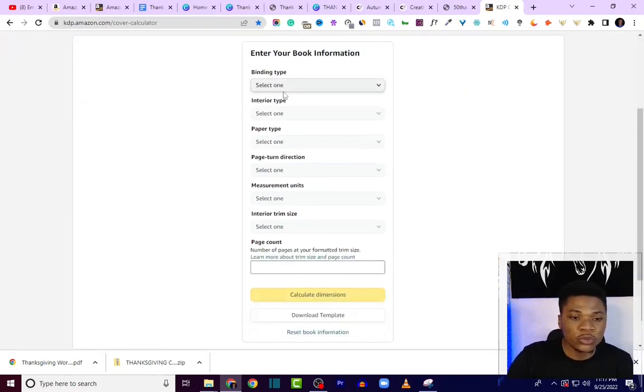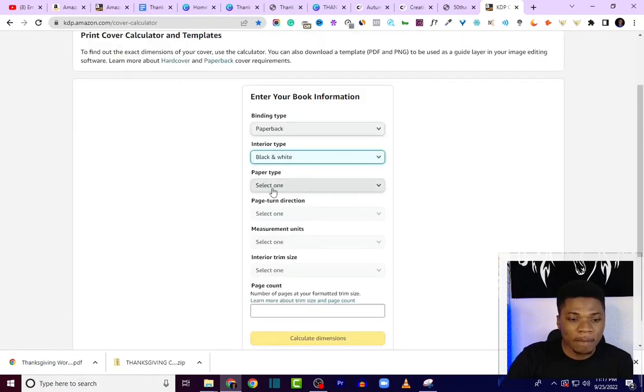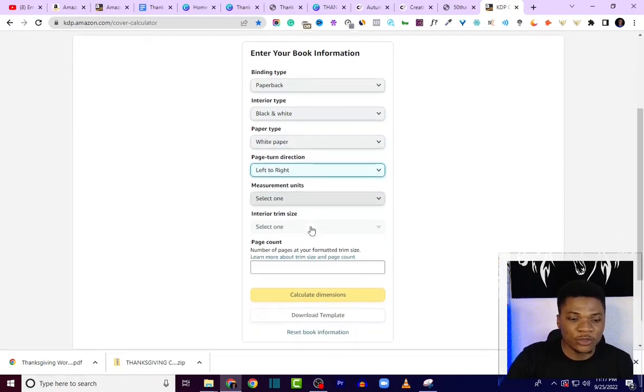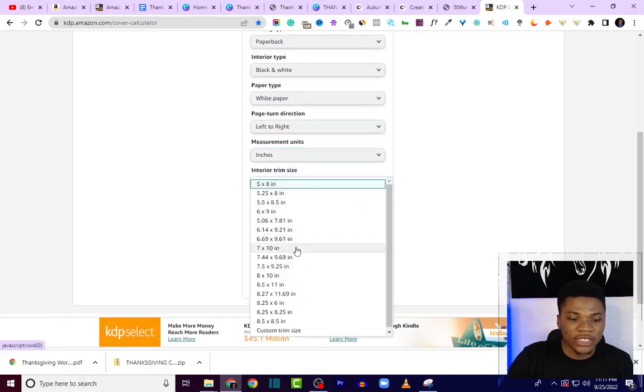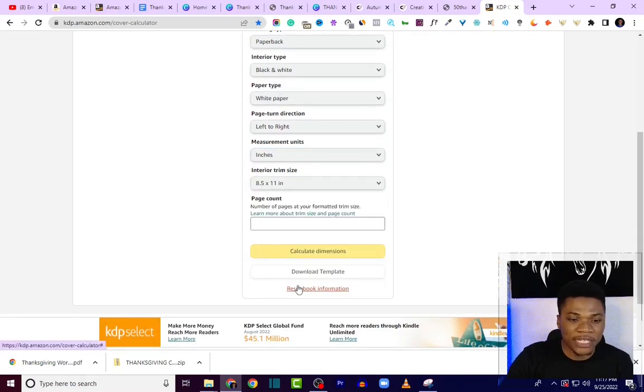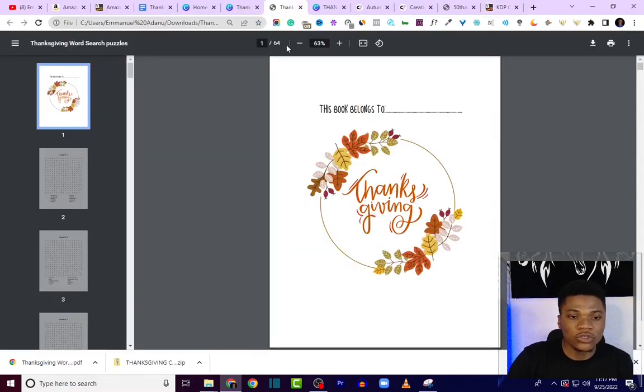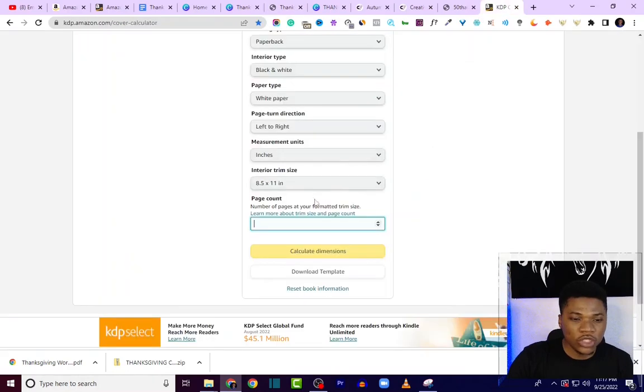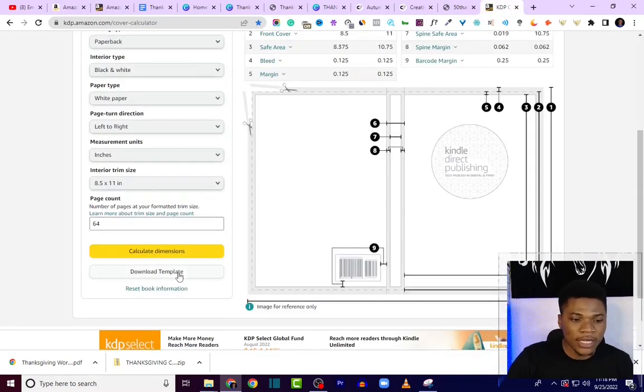So what I just want to do, binding type, you select paperback, interior type, we're going to use black and white, paper type, white paper, page turn direction, left to right, measurement unit, select inches, interior trim size, you select 8.5 by 11 inches. Page count, if you check the final book we are going to use, we have 64 pages. So you just want to enter 64 pages right here, and then click calculate dimensions, and then just download this template.